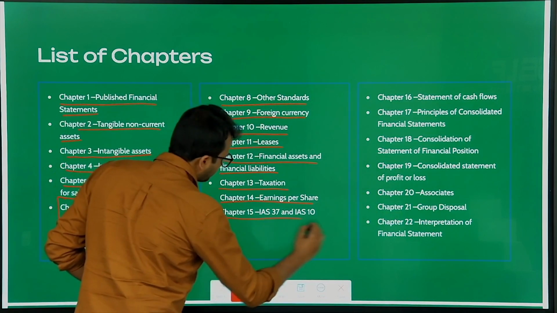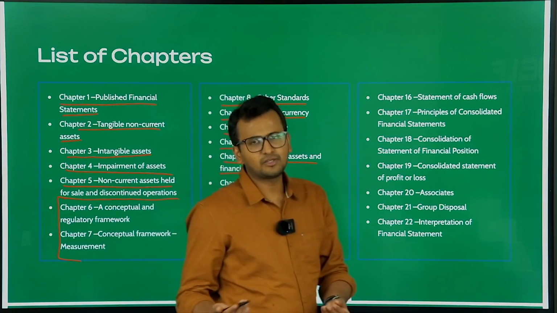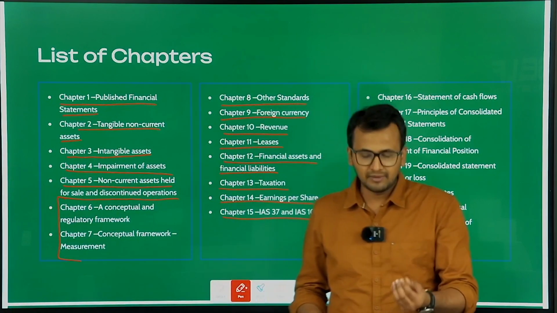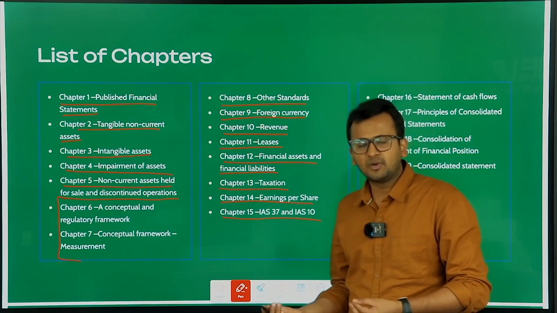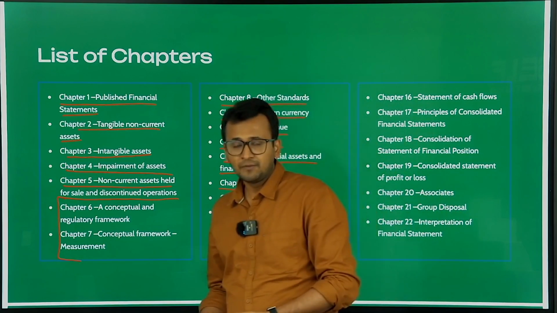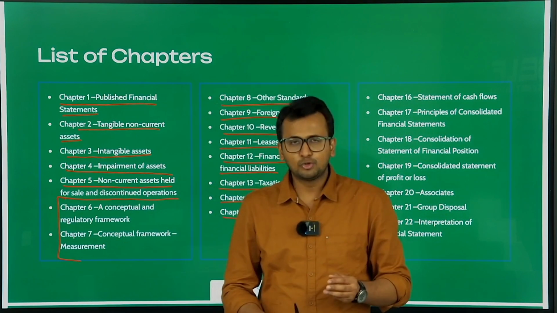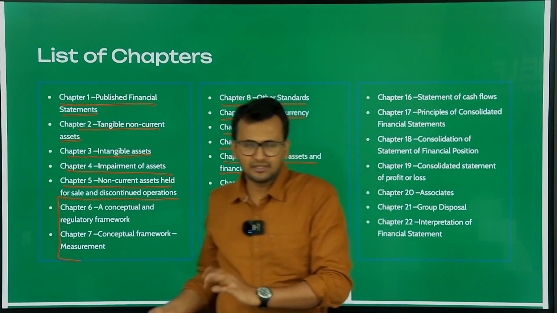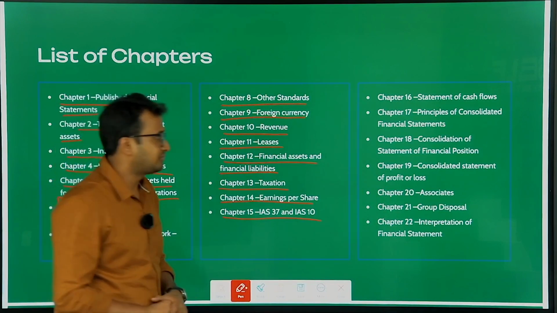Next we have chapter number 15, IAS 37 and IAS 10. So these are standards where you will be learning about when do you create a provision? When do you create a contingent liability? When do you create a contingent asset? What do you do about transactions which are happening after the balance sheet date? What do you do about transactions which are happening before the balance sheet date? So this is something which we will be covering over here in chapter number 15.